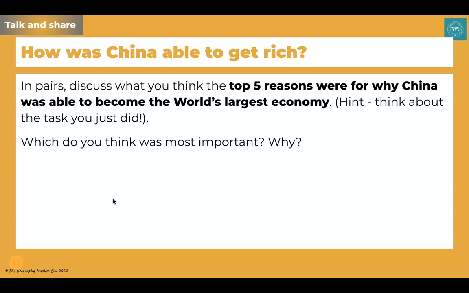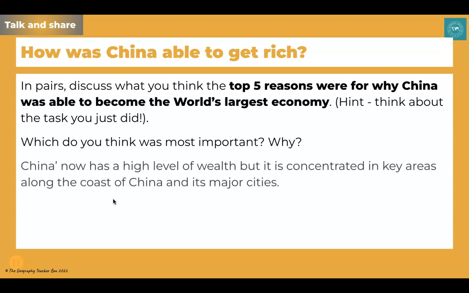The other thing you might have mentioned is the influence of their leader, Deng Xiaoping, and how much he did to change the economy and orientate themselves to be a country that could actually trade with other countries, whereas previously they weren't able to do that. Or maybe you mentioned the special economic zones and how they were pivotal in ensuring that inward investment would come and therefore make use of the abundance of workers in China. So there's a whole variety of reasons why China has now got such a large economy.